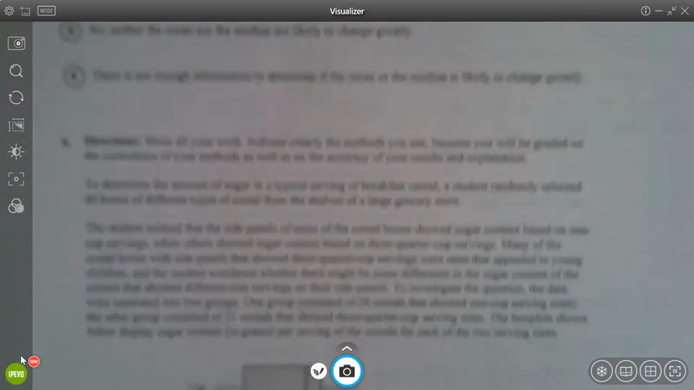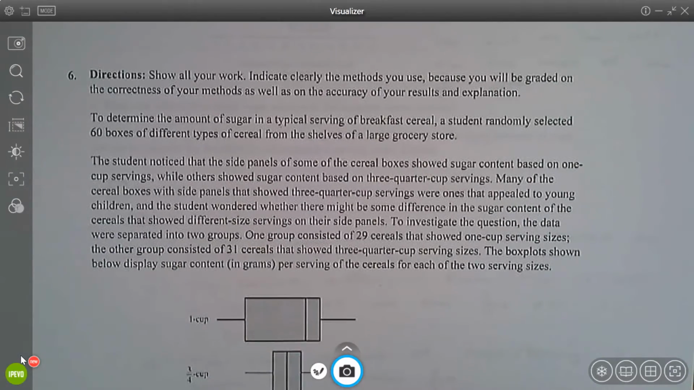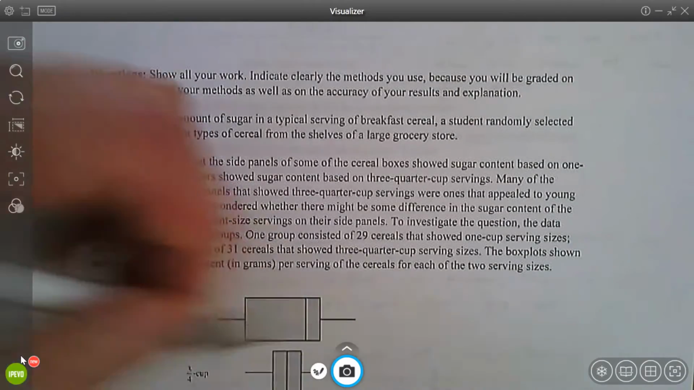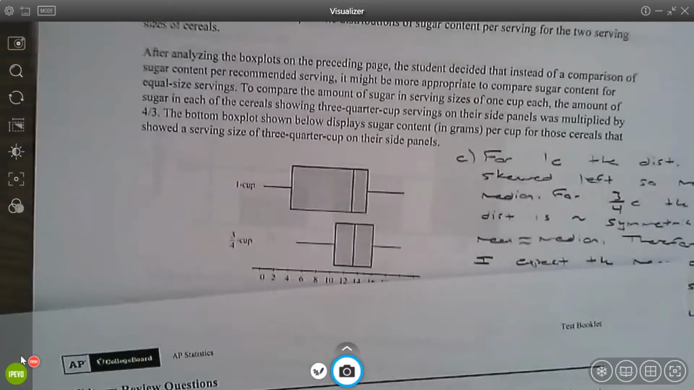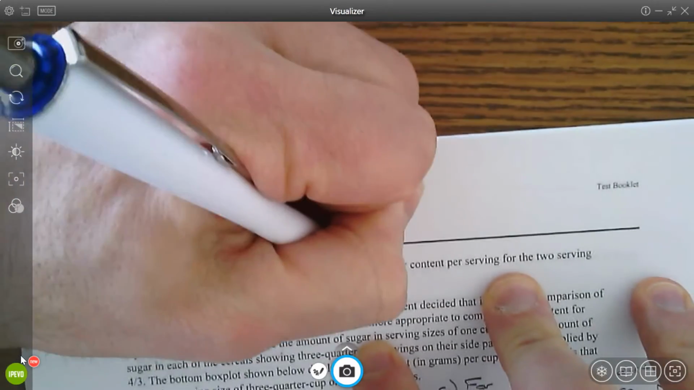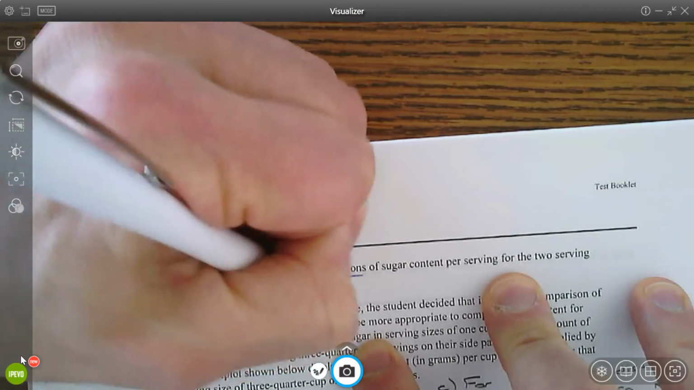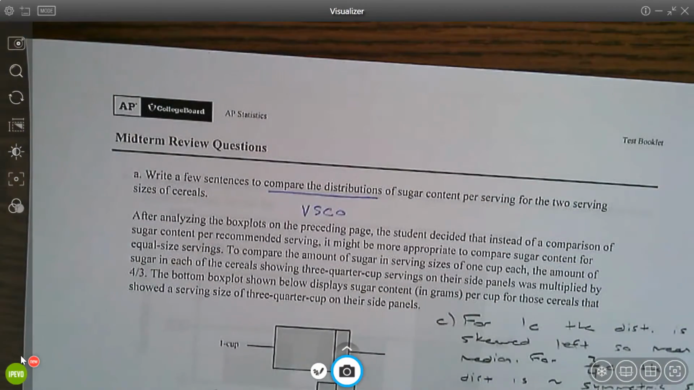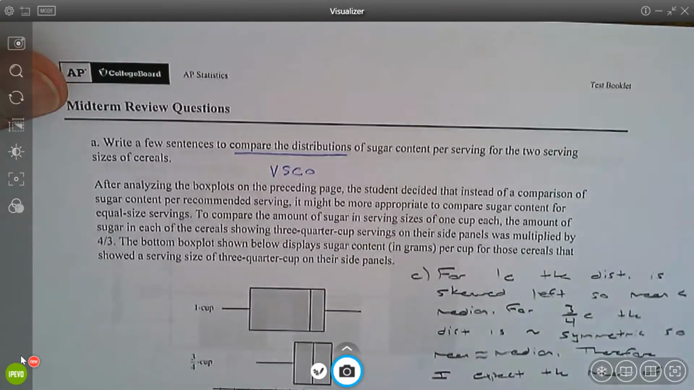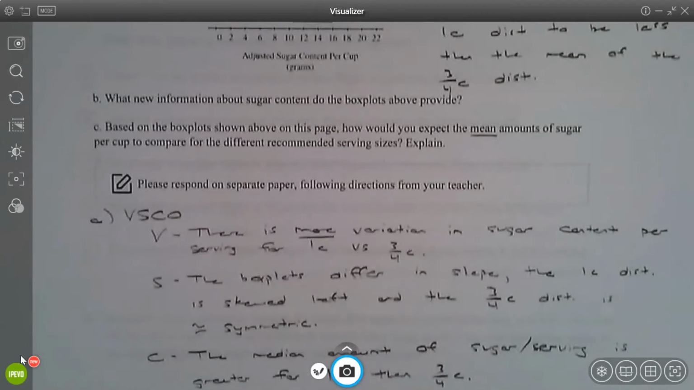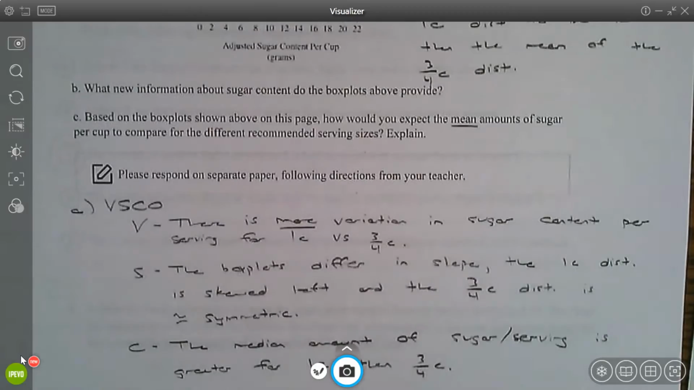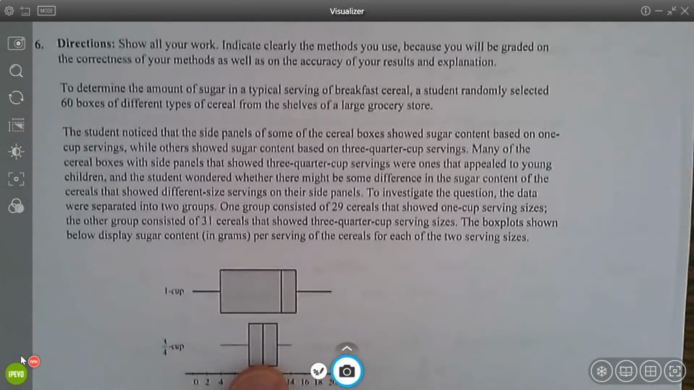All right, question 6. This is a short answer question. As you can see, there's going to be a lot of writing and reading that goes into it. So they give you these what are called parallel box plots. Write a few sentences to compare the distributions. So what you should be thinking about when you see compare the distributions is VSCO. You need to think about comparing variability, shape, center, and outliers. So here, there's more variation in the sugar content for the 1 cup, more variation. I can see that pretty obviously.